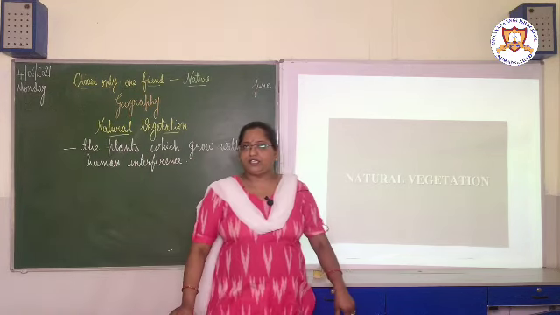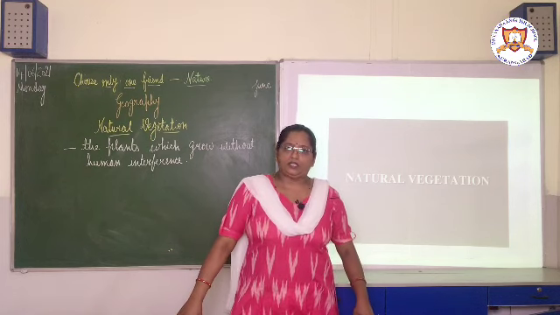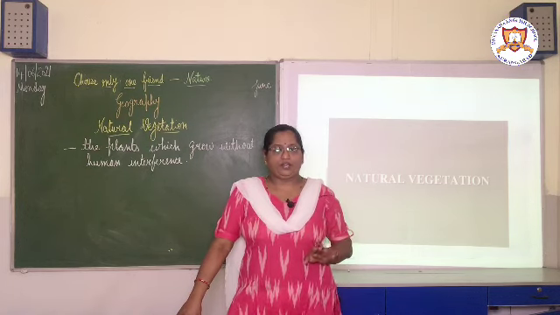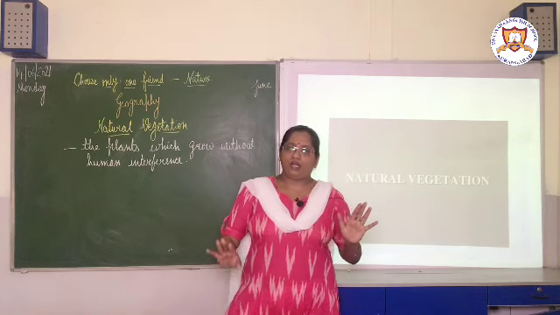So now you understood what is natural vegetation. Natural vegetation means the growing of plants without human interference. So such types of plants or trees are called natural vegetation.